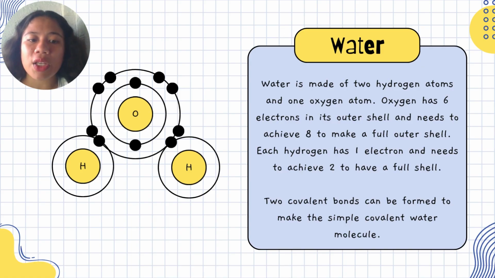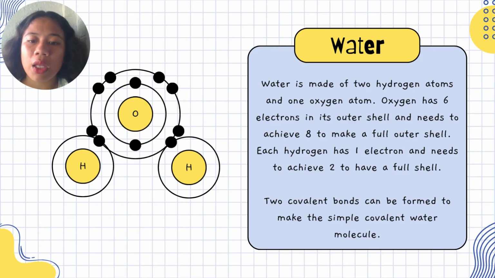Each hydrogen has 1 electron and needs to achieve 2 to have a full shell. I already discussed this one that hydrogen is a special case, which only needs 2 electrons in order for it to become balanced. So two covalent bonds can be formed to make a simple covalent water molecule.